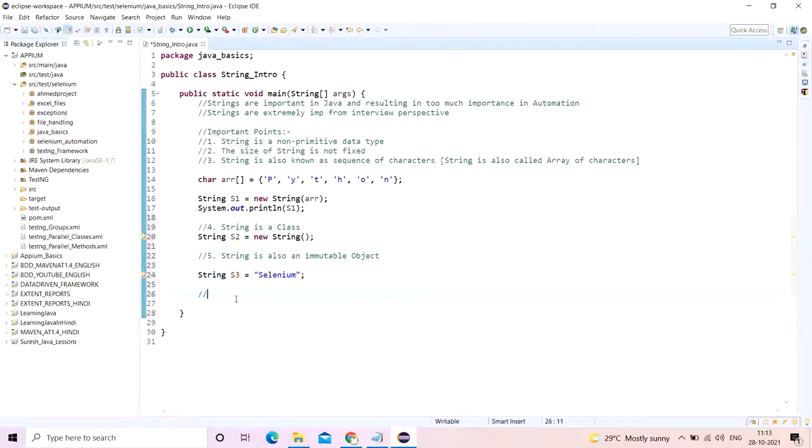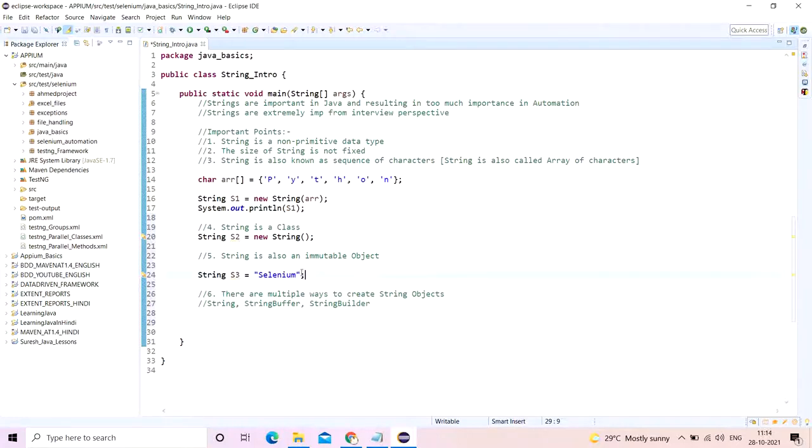Let's say for example, if somebody asks you how many ways you can create string objects, so there are multiple ways to create string objects. And what are those? One, obviously with the string. The next is string buffer, and the next is string builder. What are these? String is a class, string buffer and string builder are also classes. I'll explain in detail in subsequent videos what is the difference and what is the commonality between these three classes. Okay, so let's go ahead and create string objects in various forms.